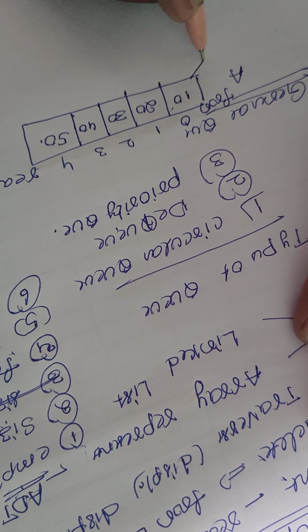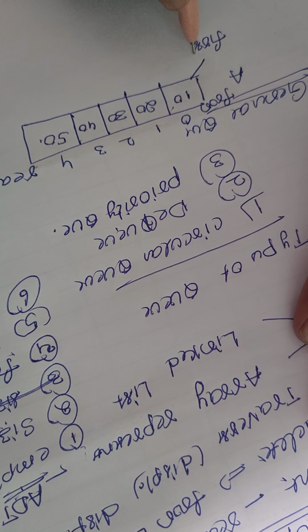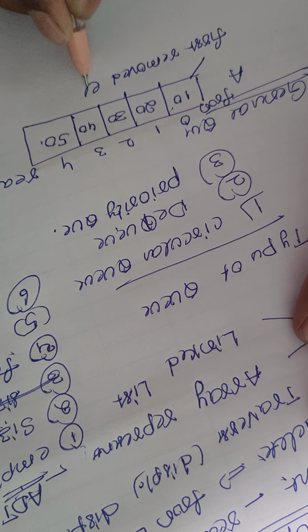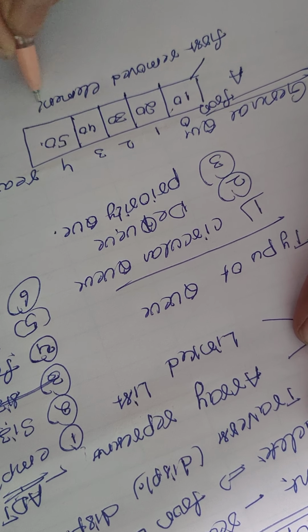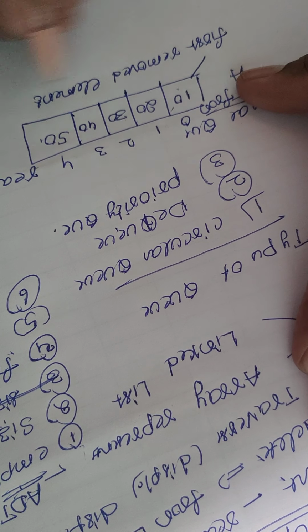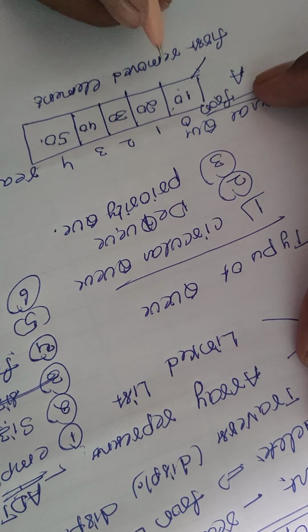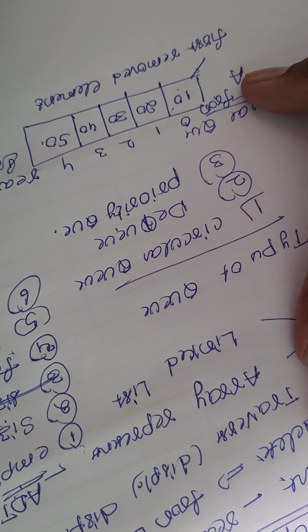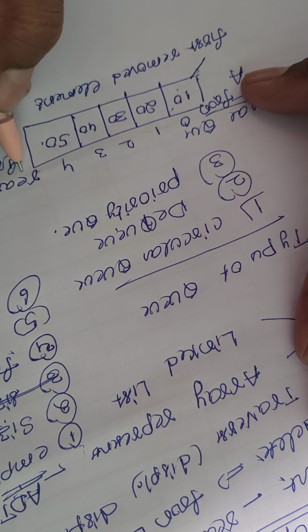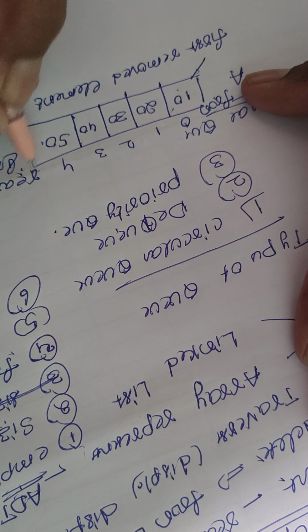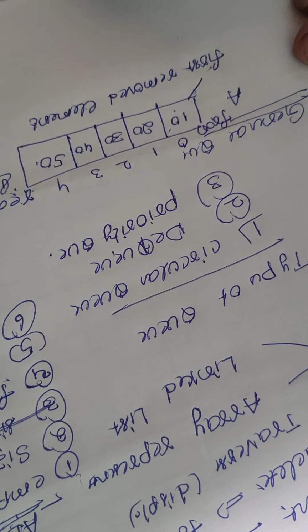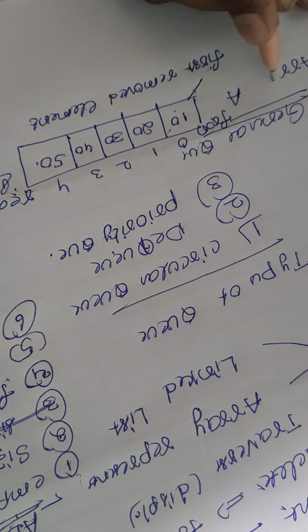The first removed element is 10, that is, at the front we remove. This is the insertion place, at the rear. At the rear we insert the values, and at the front we remove the elements. So this is the simple technique, using arrays.